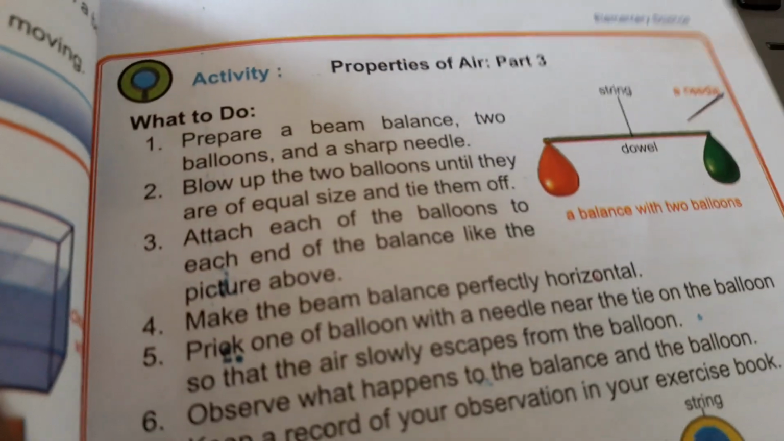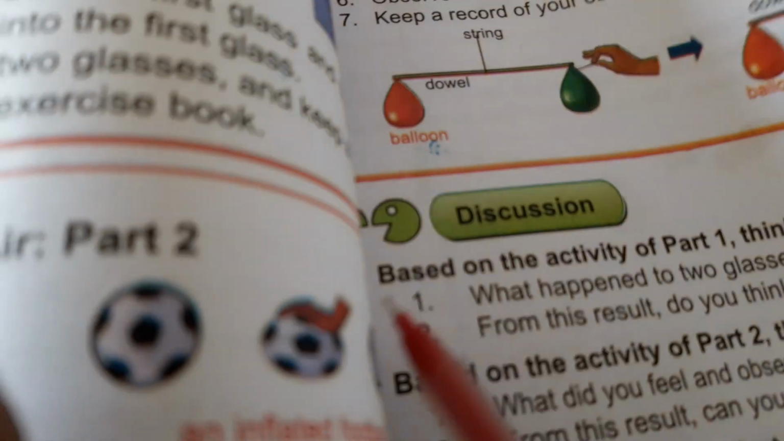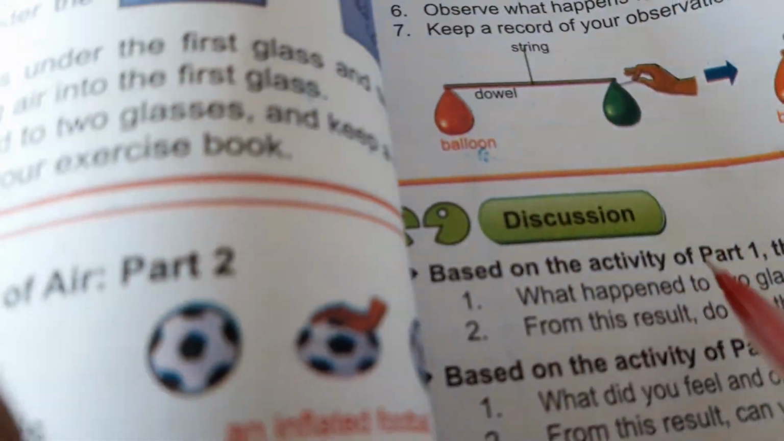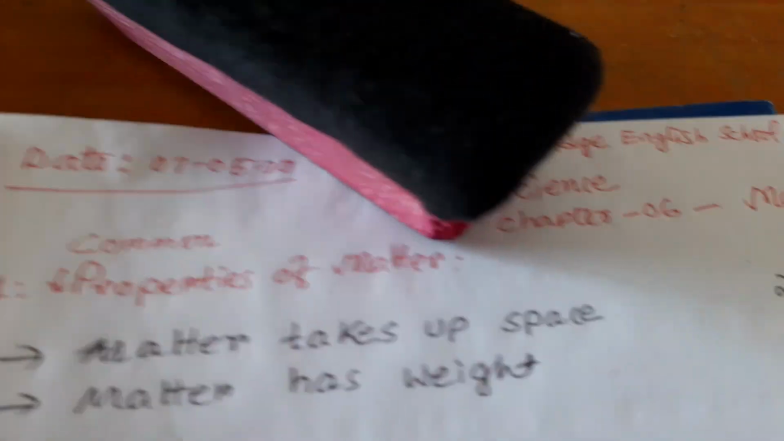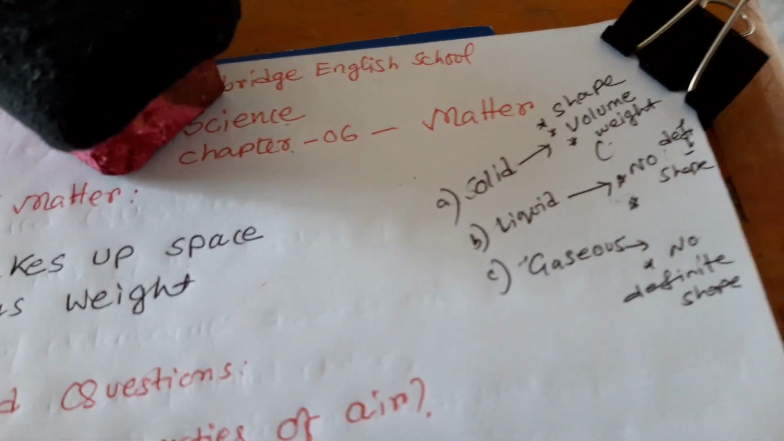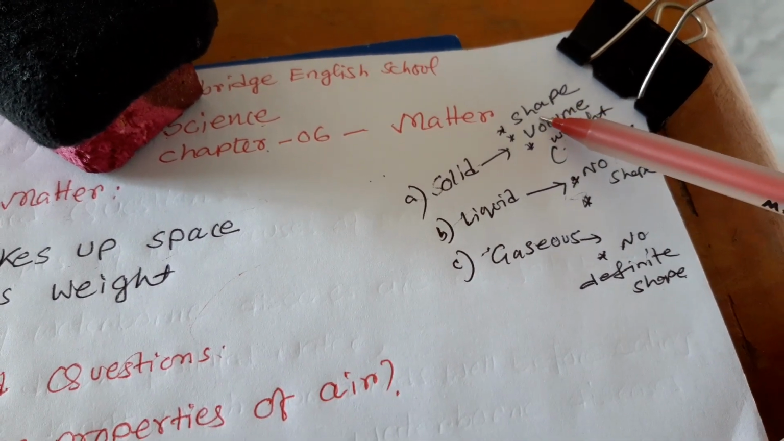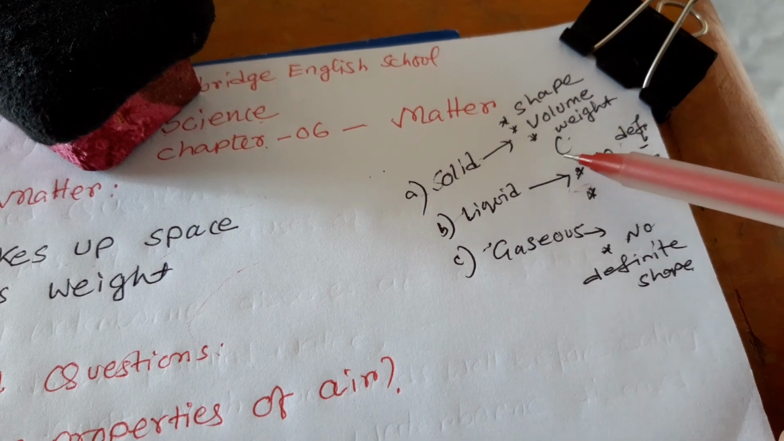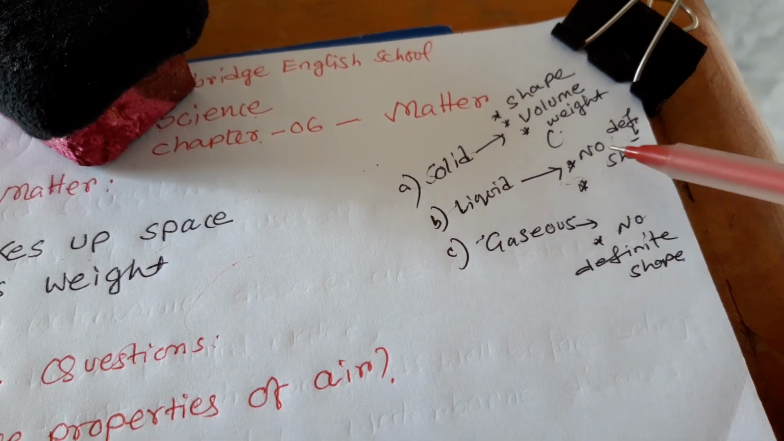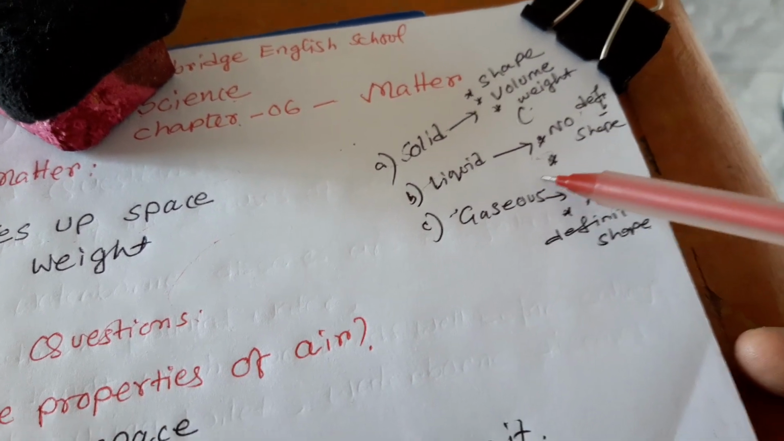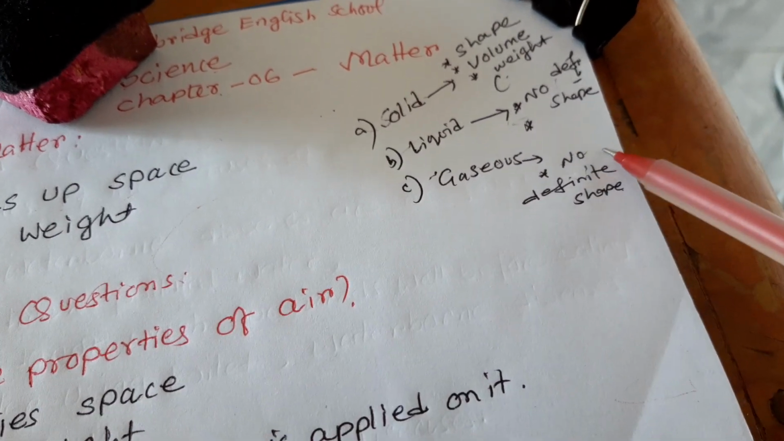Do the activities at home, and let me give you a short note to learn today. First of all, I am telling here that solid matter has definite shape, volume and weight, but liquid has no definite shape, but it has volume and weight, and gaseous matter has no definite shape, but it has other properties.